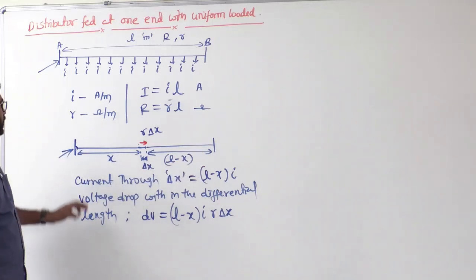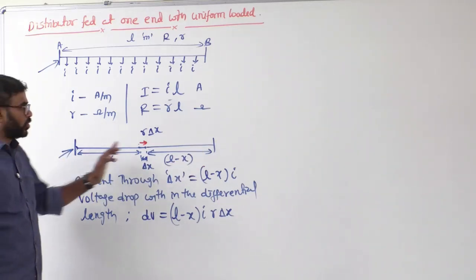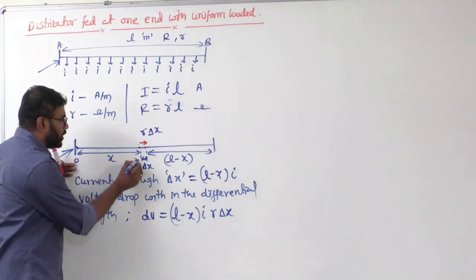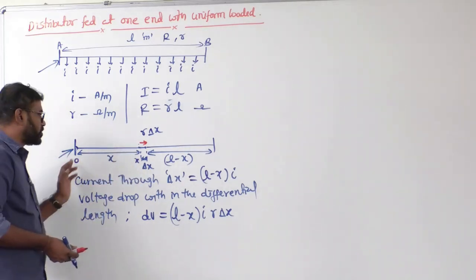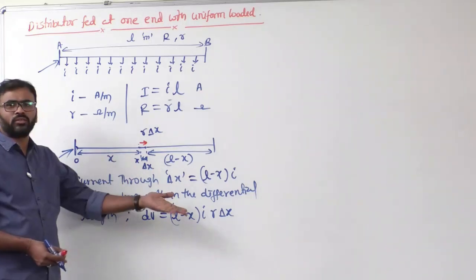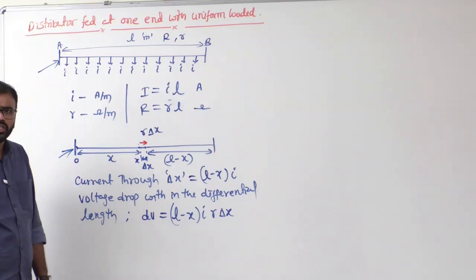Now tell me, I want to get the total voltage drop. Total voltage drop means you have to integrate from here to here. For example, to get the voltage drop from here to here, you have to integrate from 0 to x. If you substitute x equal to L, that is the total voltage drop.